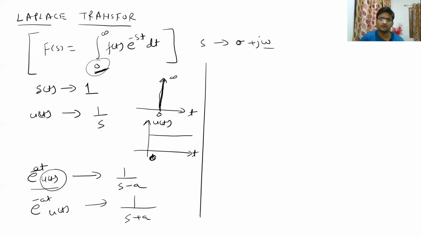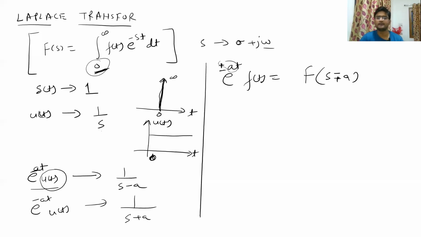So whatever is the coefficient of t in the exponential of e, we will have it subtracted from the s value of any function. For example, if you multiply e to the power plus or minus at to any function f(t), then you will have the function F(s minus or plus a). Why minus or plus? Because when this was plus, the a will be subtracted, and if this is negative, then a will be added.